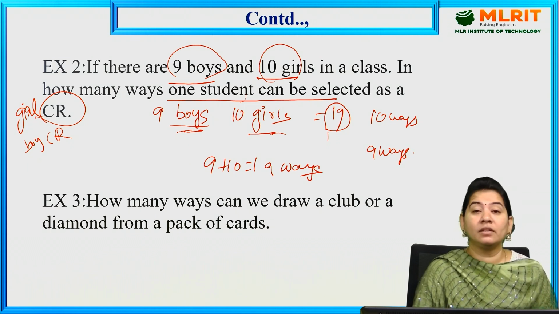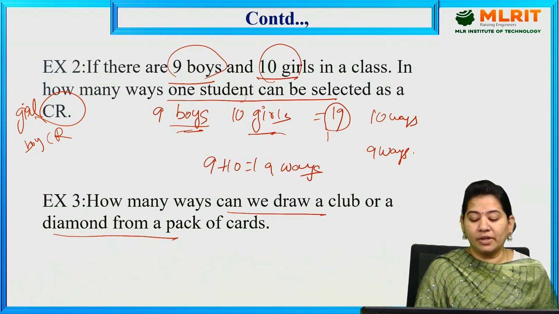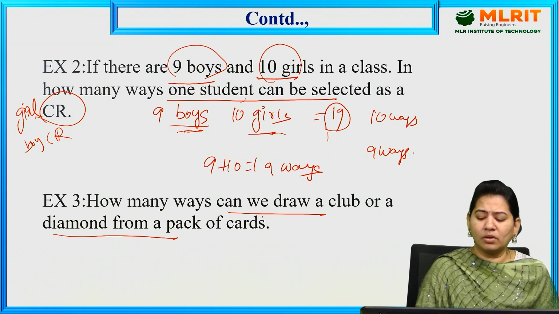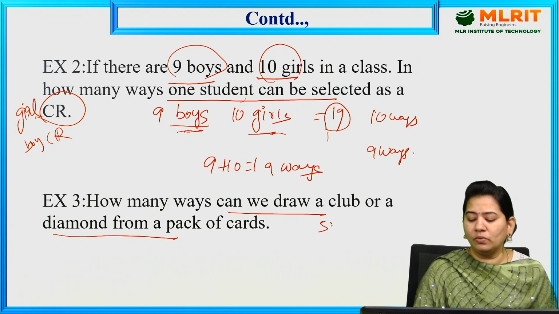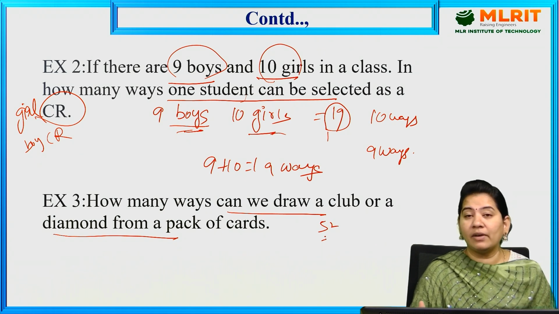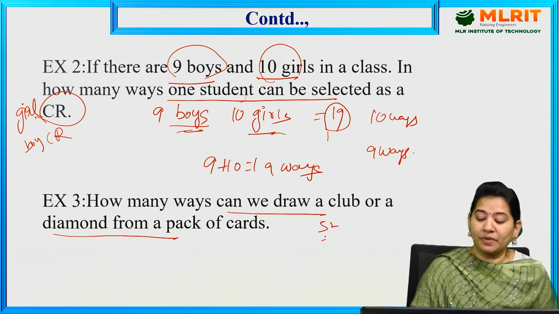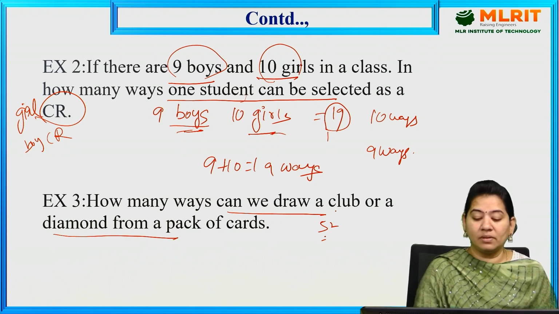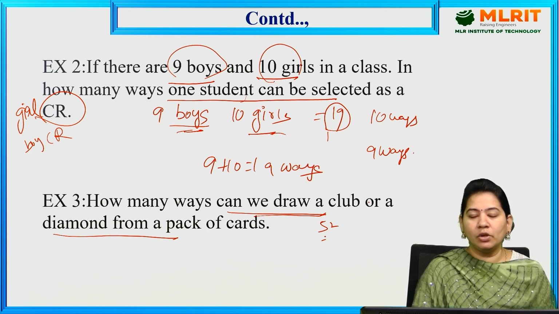We have another question: how many ways can we draw a club or a diamond from a pack of cards? Obviously we know that we have a pack of 52 cards, and out of that we have club, spade, diamond, heart. Here we want to draw only a club or a diamond. It's not "and". "And" means you have to select both.